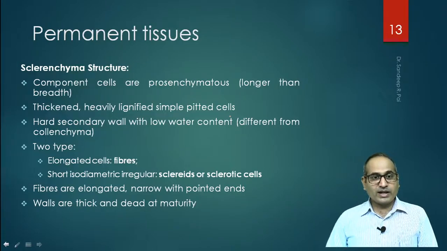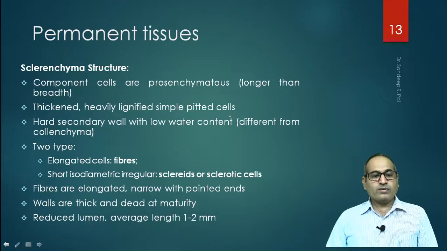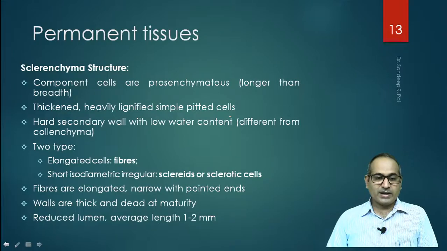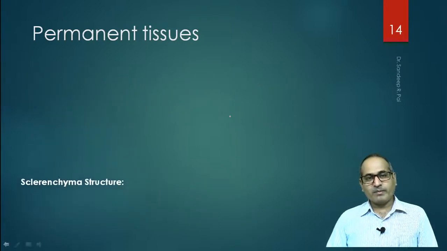And in case of sclerenchyma, now we see that walls are thick and dead at maturity. So at maturity the cells have their fate in death. They have reduced lumen, the inside space of the sclerenchymatous cells is reduced. The average length is up to 1 to 2 mm.